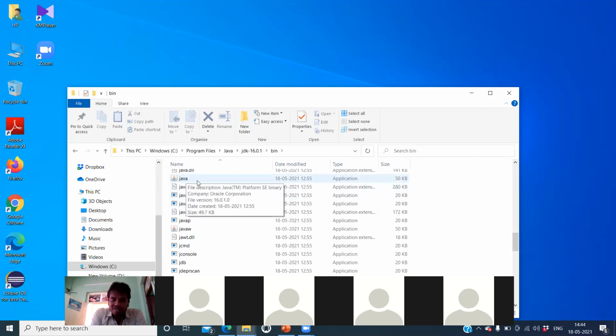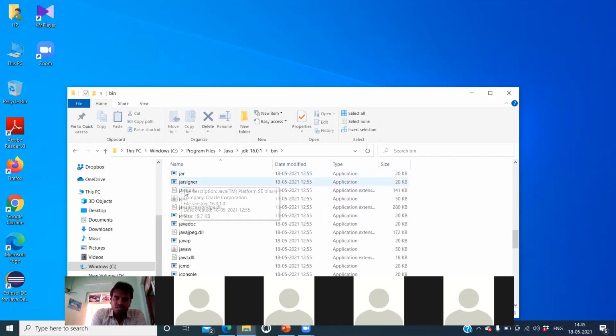Java is here. So it is the exe file. It is going to perform the execution of our program. So these are the files. These are the supporting files to execute. So all these files are present in the bin.